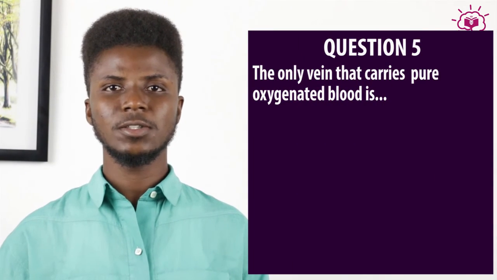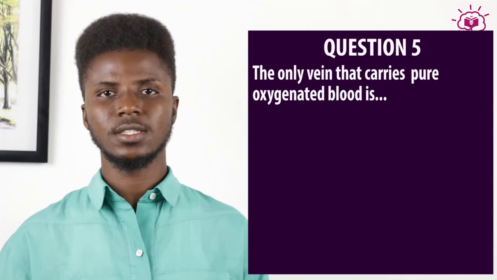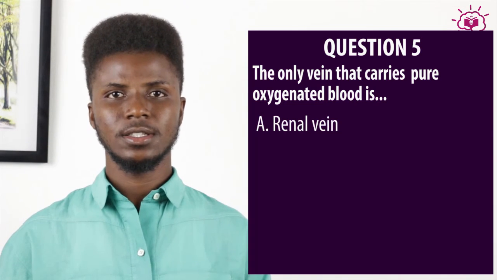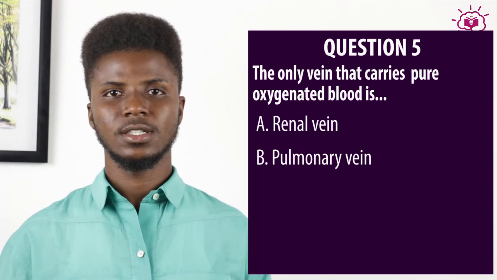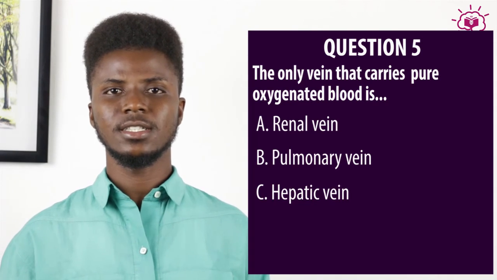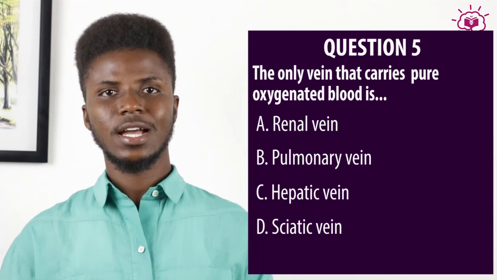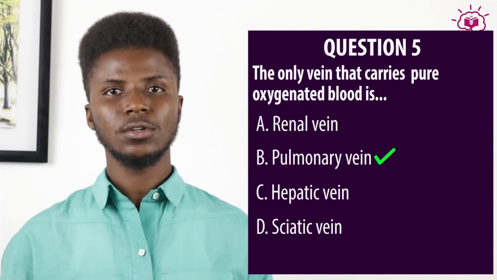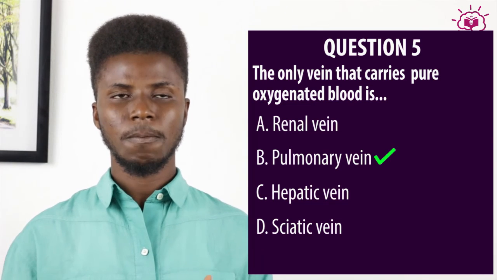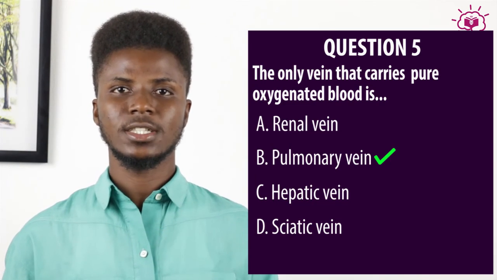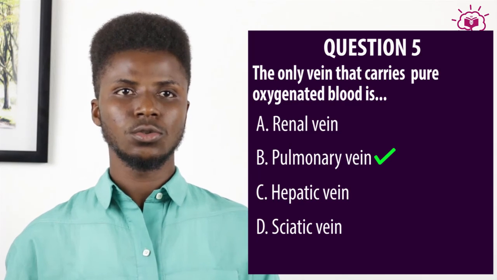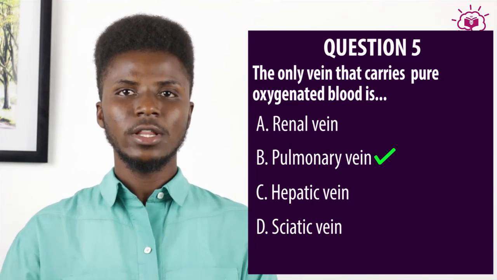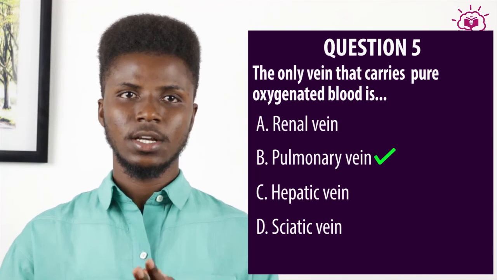Now, the last question states, the only vein that carries pure oxygenated blood is: A. Renal vein, B. Pulmonary vein, C. Hepatic vein, and D. Sciatic vein. And the answer is B. Pulmonary vein. And the reason is simple. I told you that the pulmonary vein carries oxygenated blood from the lungs to the heart, and it is the only vein that carries oxygenated blood.